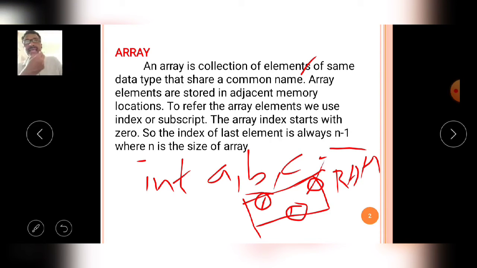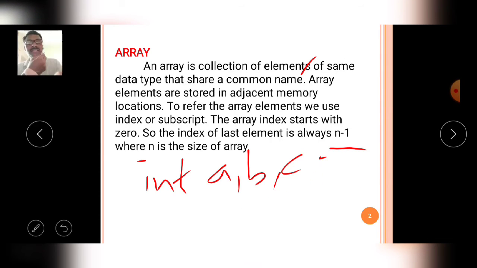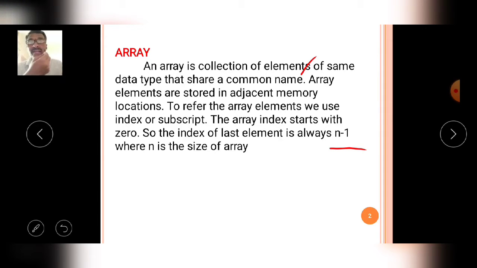But array is different. Array is a collection of similar data items, that means similar data type variables, and they have the same name but are identified by different index numbers.